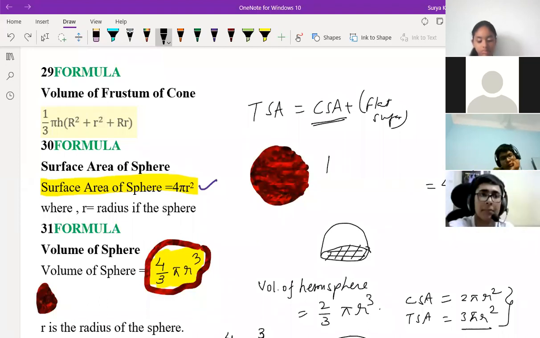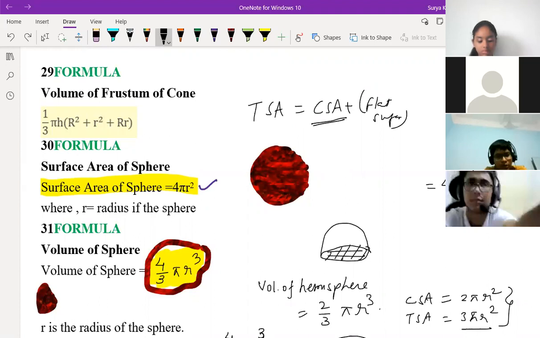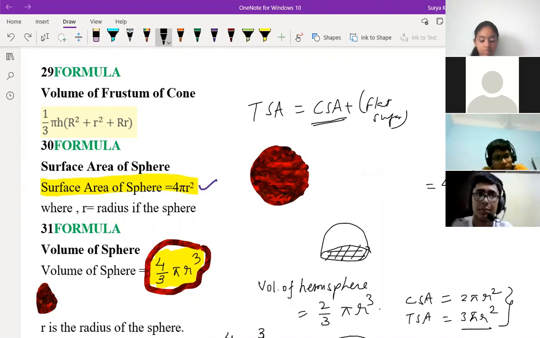Pulastya, you are having any doubt? No, I'm not having any doubt. Okay, fine. So Pulastya, tell me, what is the area of 4 walls? Tell me the answer. Area of 4 walls. Can you repeat?